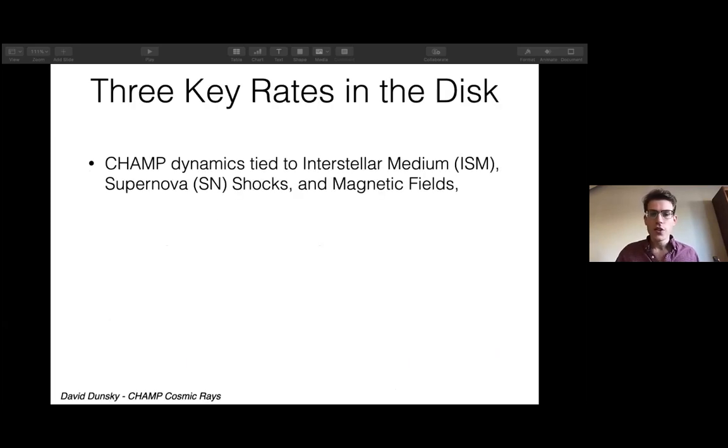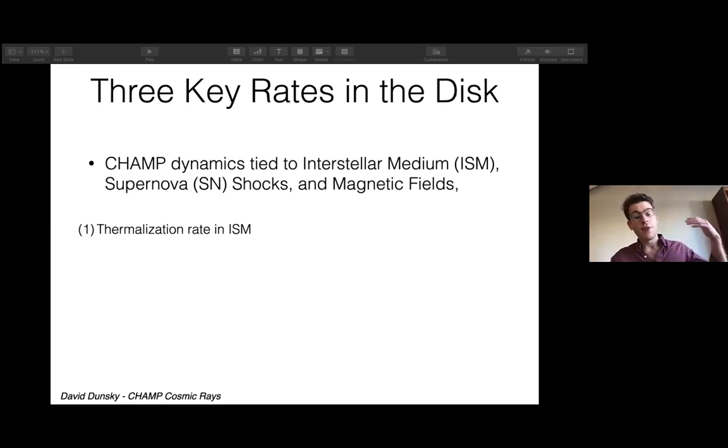Okay, so let me first talk about three key rates in a disk, which effectively give rise to three important media that permeate the galaxy. The first is the interstellar medium. The second are supernova shocks. And the third are magnetic fields in the disk and slightly above and below the disk as well.